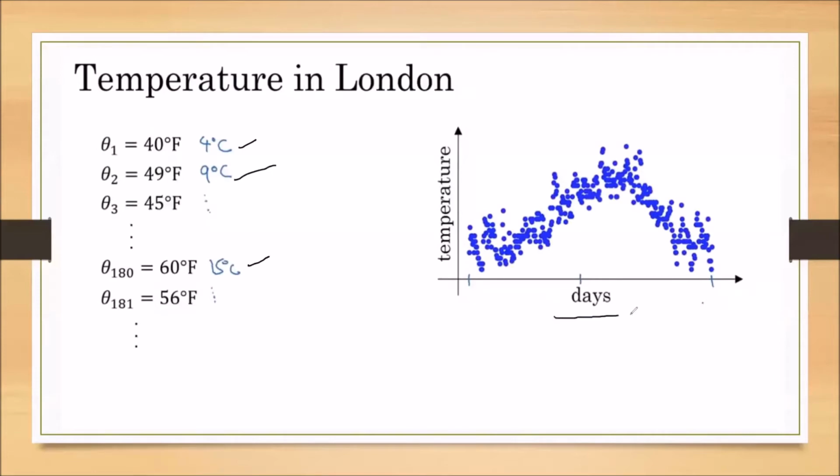On the x-axis, we have taken number of days, so 0 to 360. On the y-axis, we have taken the temperature. And you can observe every circle in this graph is representing the temperature of a particular day.